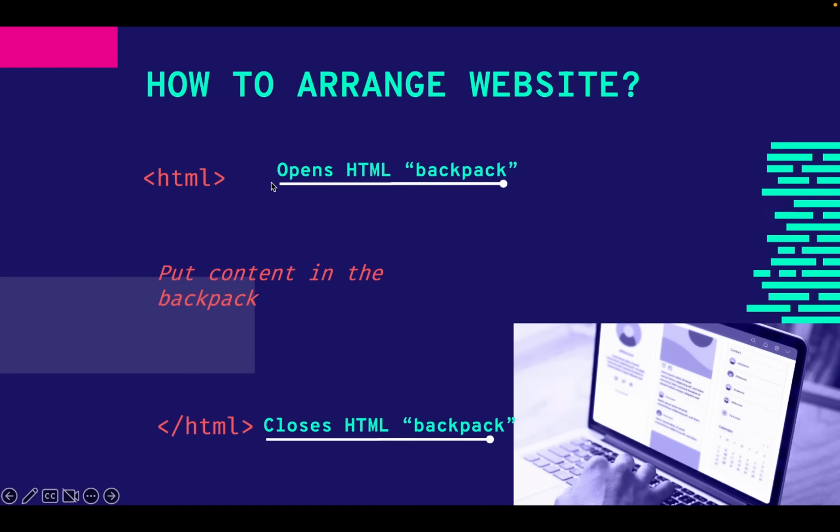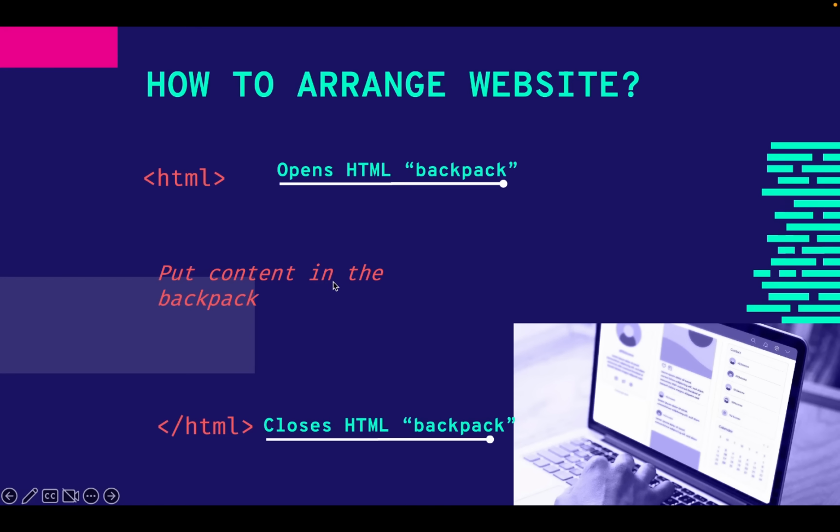This HTML is actually called an HTML tag. I'm just using the backpack so that you guys can imagine how it works. When you open HTML tags, you have to close them. And we have a lot of tags, but anytime you open any tag, you have to close it. Please don't forget that.